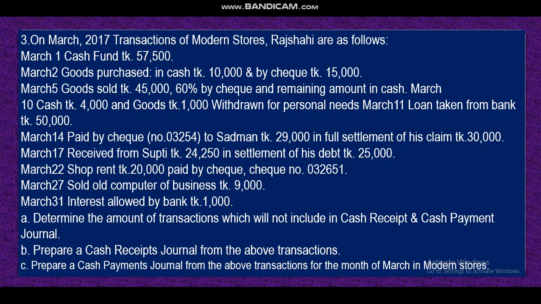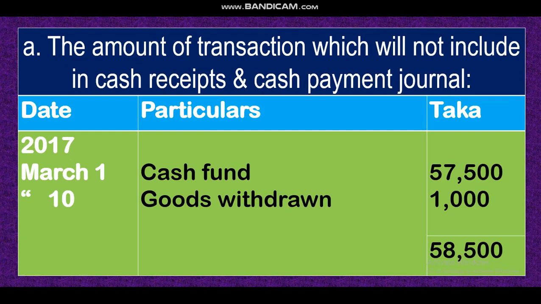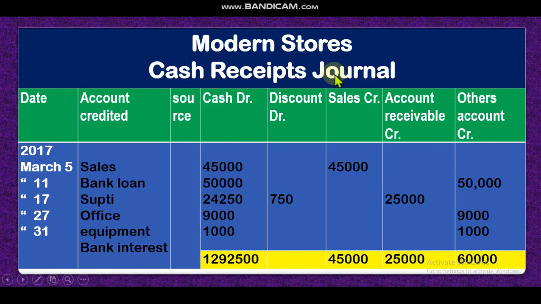Dear student, next topic: look at goods sold 45,000, 60% by check and the remaining amount in cash. That means we have sold 45,000. So what will be the journal? Cash debit, sales credit. So we receive the money, and you will find it in the cash receipt journal. Account name is sales. That means sales account is credited.